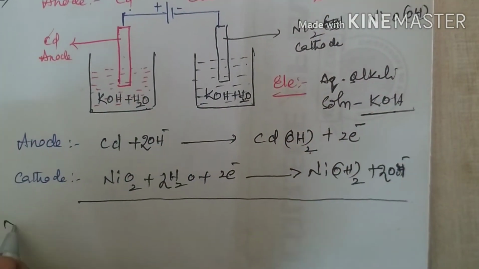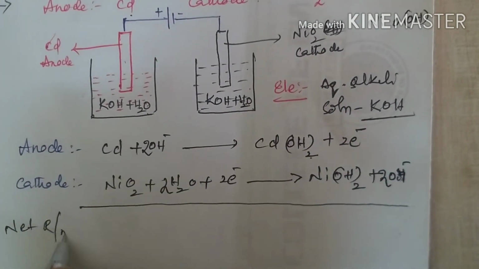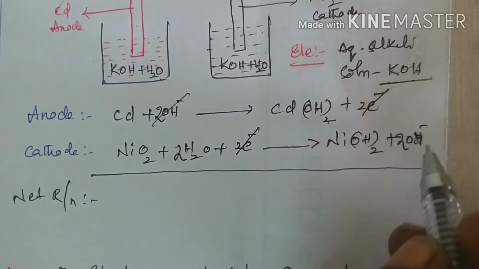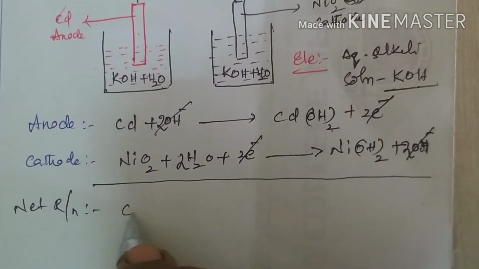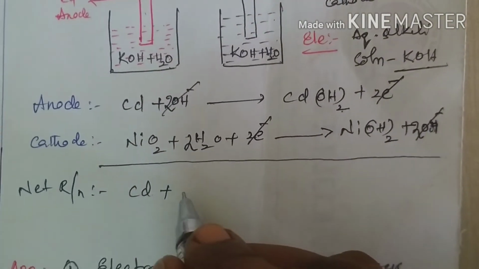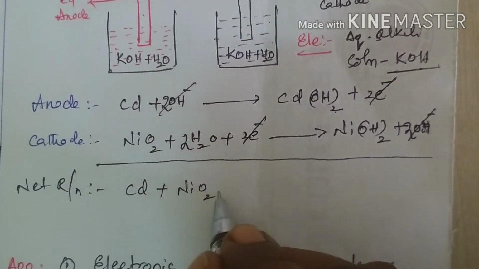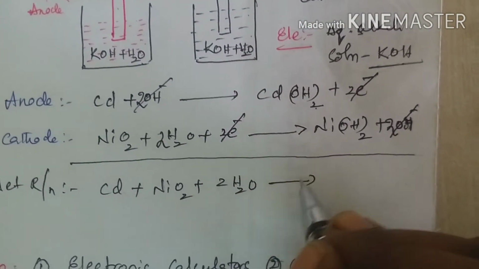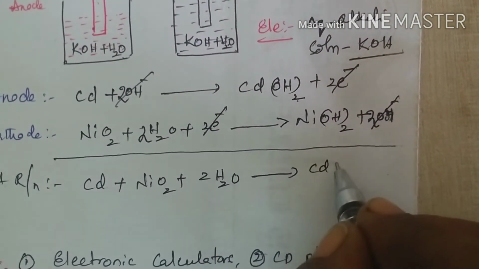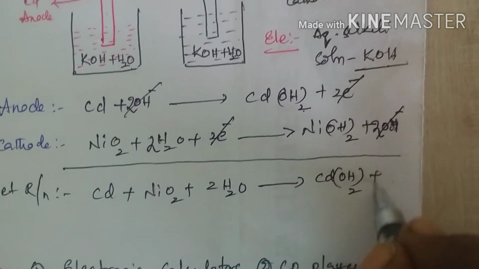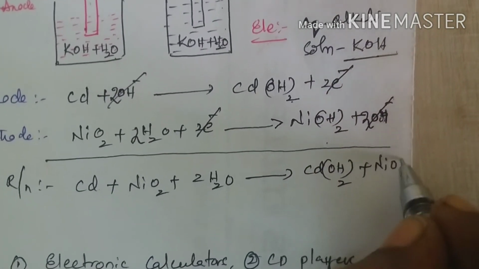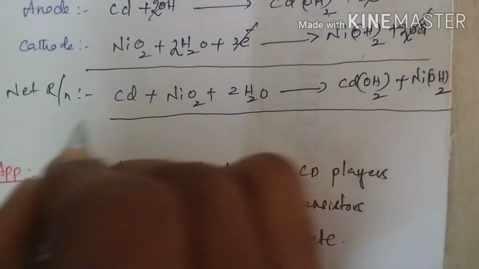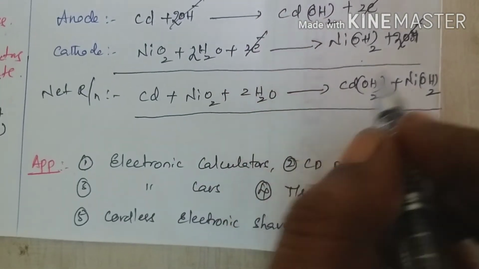Now coming to the net reaction. The net reaction is obtained by cancellation of electrons and hydroxide ions. Cadmium plus nickel oxide plus 2H2O gives rise to the products cadmium hydroxide plus nickel hydroxide. This is the net reaction in the NiCad battery.